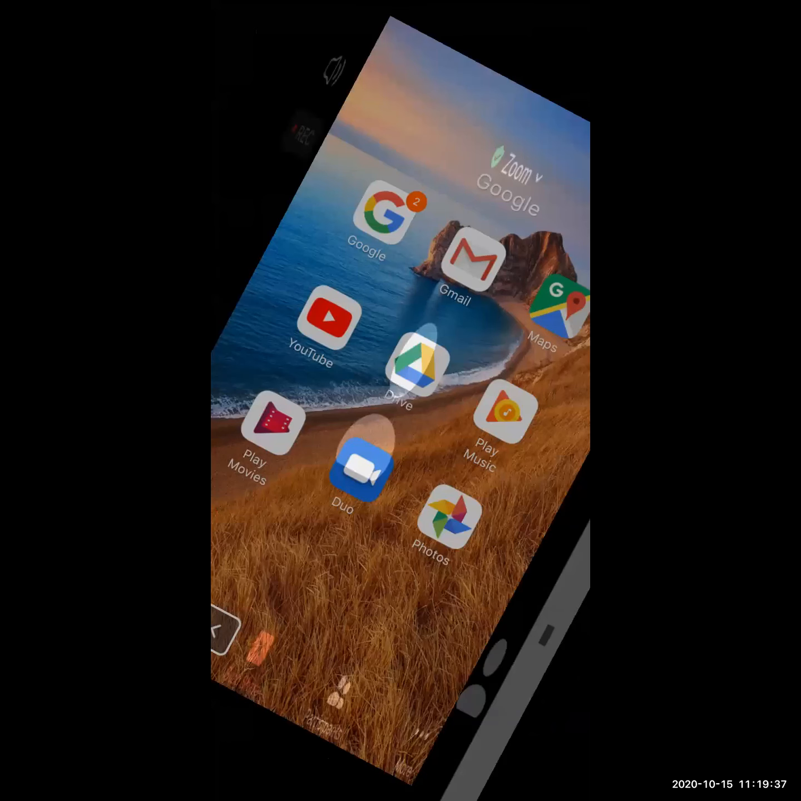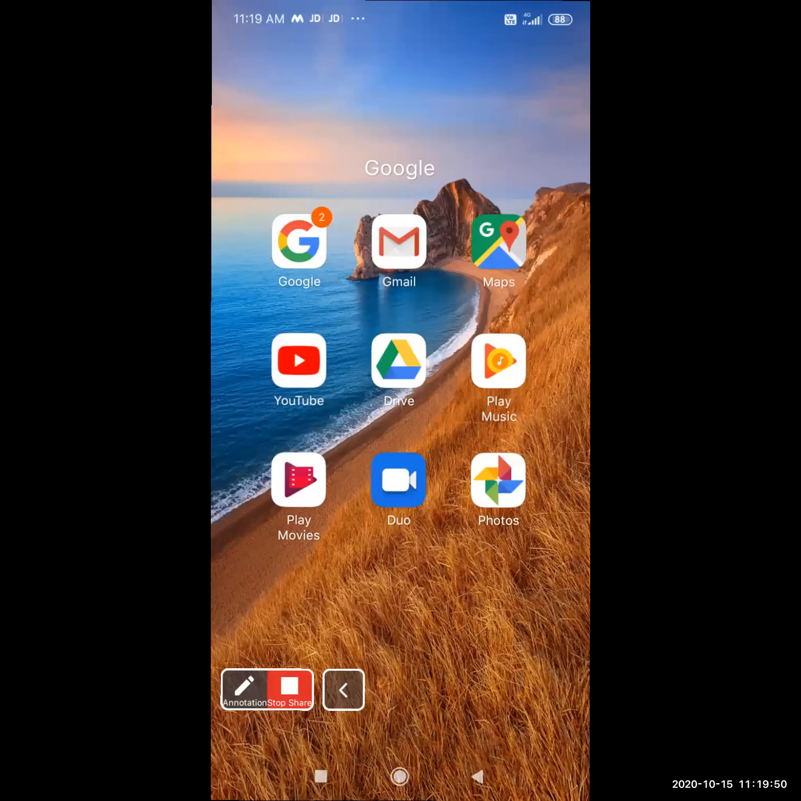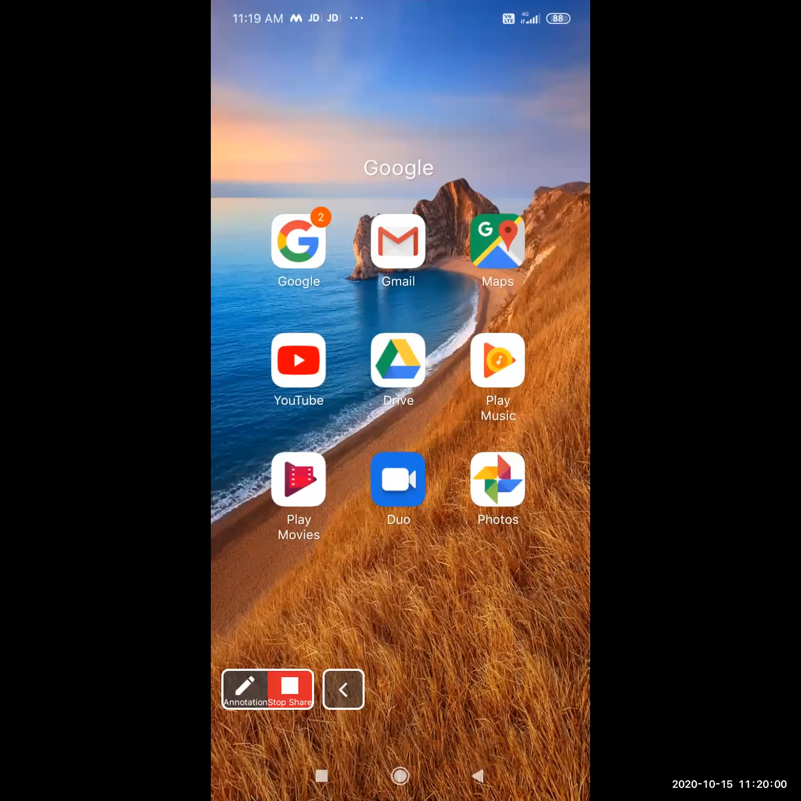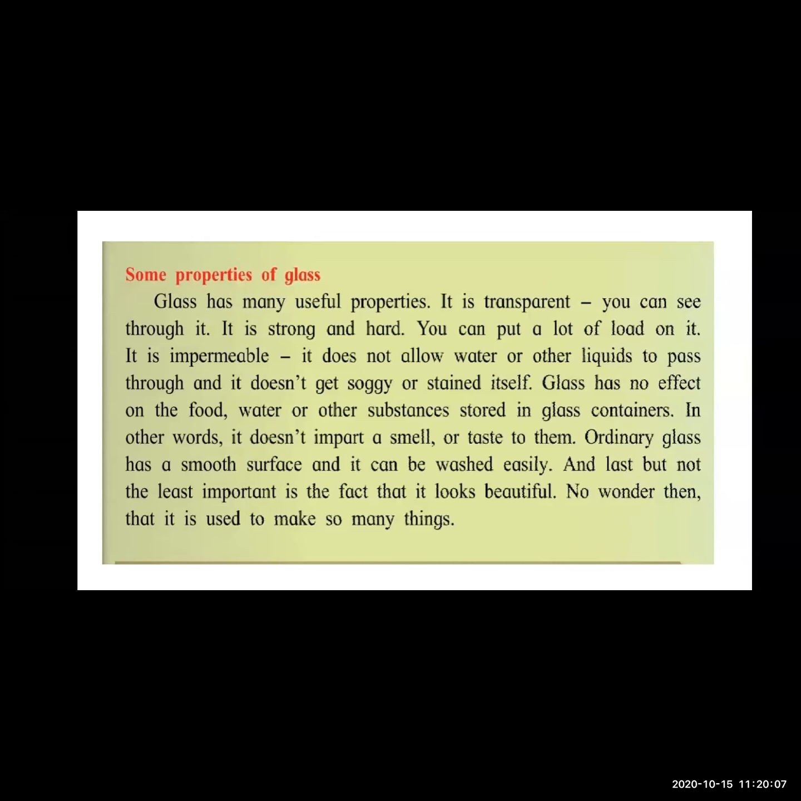Yes, absolutely right. When any kind of guest comes to our home, we serve water and juice in a glass. Why? Because it really looks good and beautiful, because we are able to see the things inside. We use glass utensils whenever guests arrive or on special occasions. Why? Because it looks beautiful. No wonder then it is used to make many things. Yes, it is used to make many things.